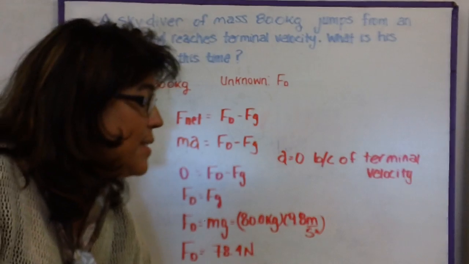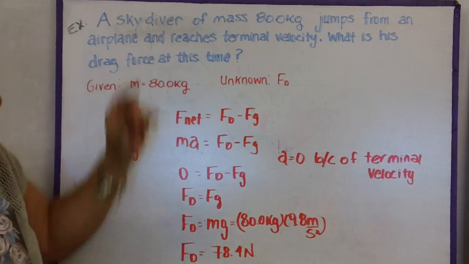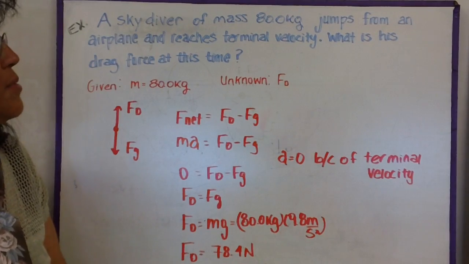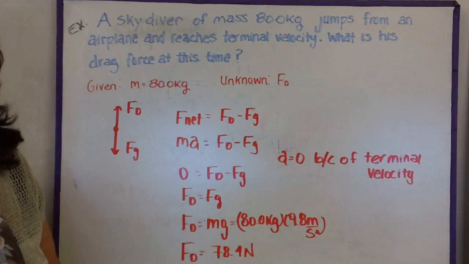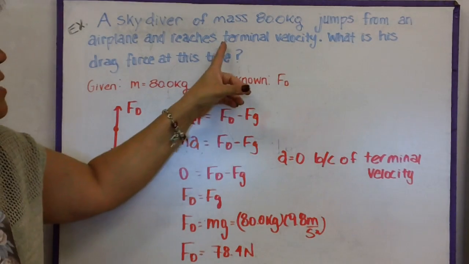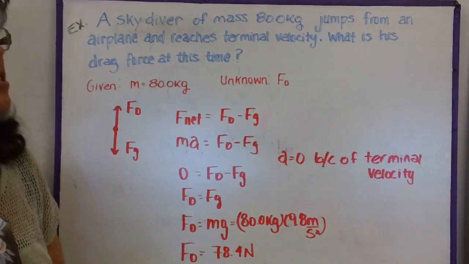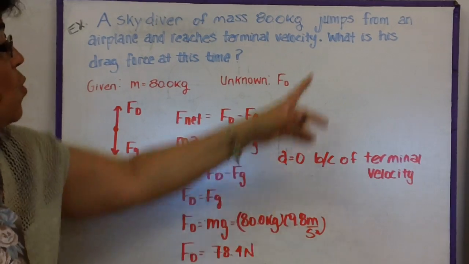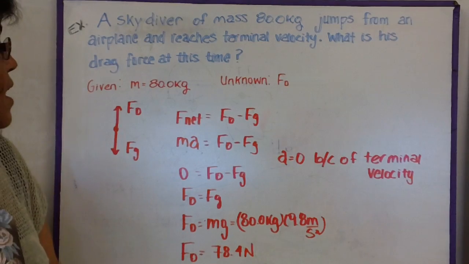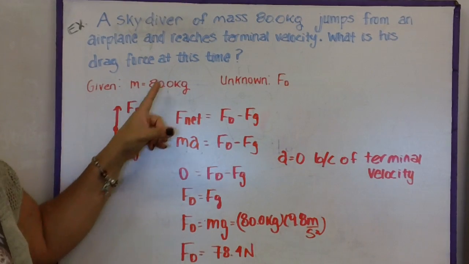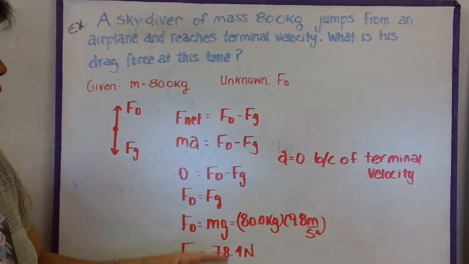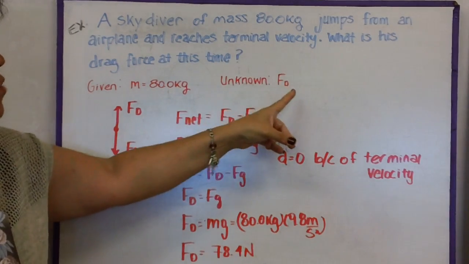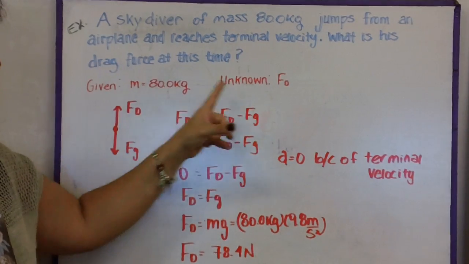Okay, so let's try an example. So we have a skydiver of mass 80 kilograms who jumps from an airplane and reaches terminal velocity. So the key here is that he reaches terminal velocity. So right away we know that a, acceleration, is 0. What is his drag force at this time? Well, the given is his mass. We know his mass is 80 kilograms. What's unknown is his drag force. We're asking for what's the drag force.